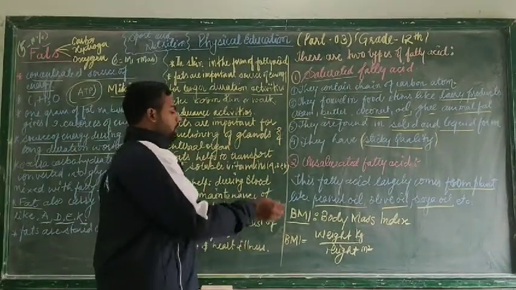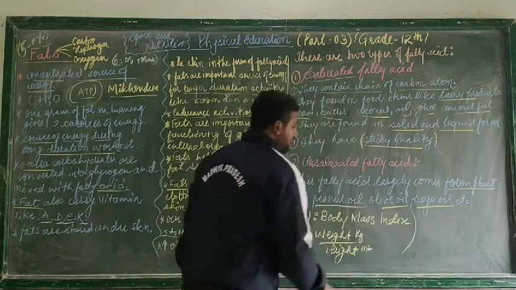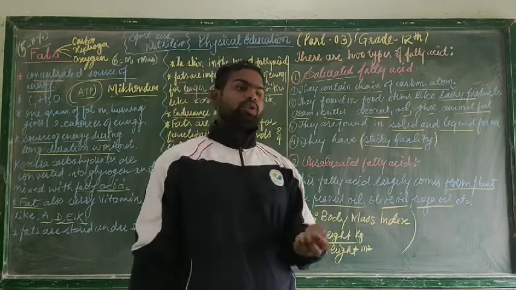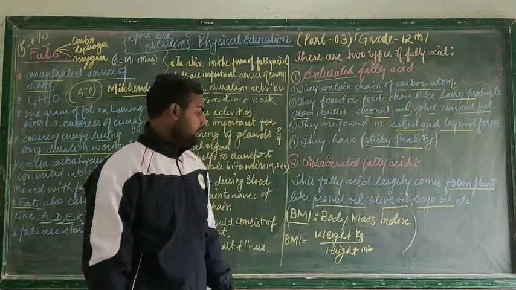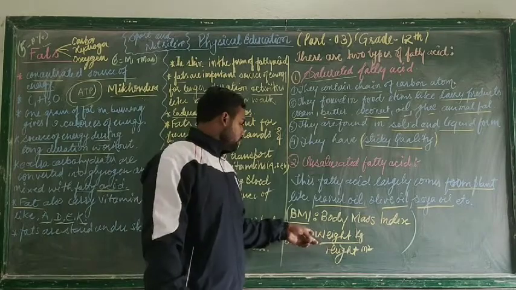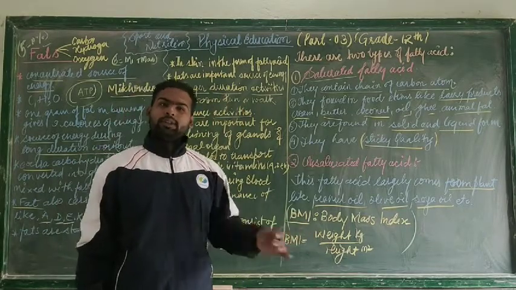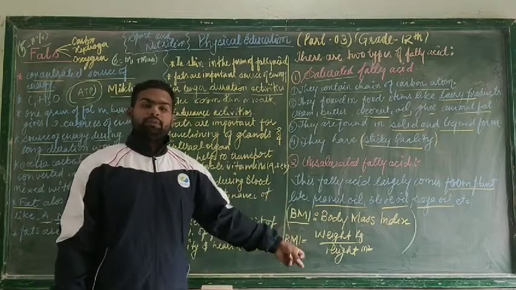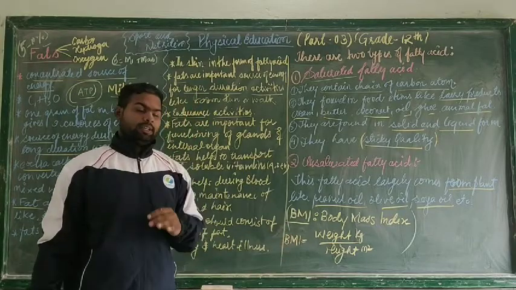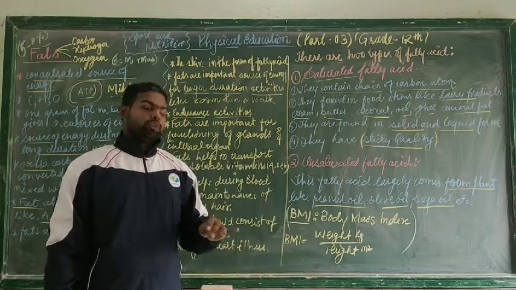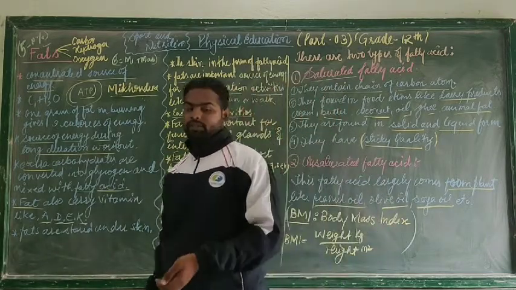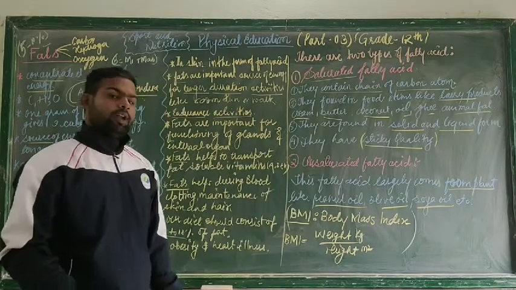Now the most important term we need to keep in mind, and there will be at least 2 to 3 questions, in the form of an MCQ, a 3 marks question, or part of a 5 marks question, is BMI. What is the formula of BMI? I mentioned it earlier also. BMI is body mass index. It calculates the body composition of an individual. The formula is weight upon height squared: you put your weight in kgs and divide by your height in meters squared, that is height into height.